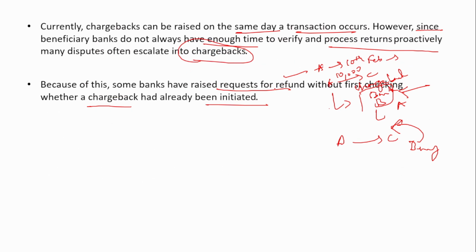Because of this, some banks have raised requests for a refund without first checking whether a chargeback had already been initiated. The bank of customer A would have initiated the chargeback process. Chargeback process means reversing the amount that has been sent by the person A. So without looking at whether a chargeback has been raised, the beneficiary bank initiates the refund process. That is wrong. Before initiating a refund process, the beneficiary bank should check for a chargeback process.